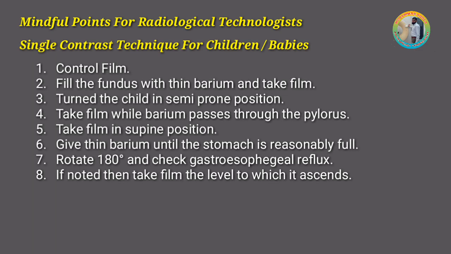Single contrast technique for children and babies. First we take a control film, then fill the fundus with thin barium and take a film. Then turn the child in semi-prone position. Then take a film while barium passes through the pylorus. Then take a film in supine position. Then give the barium until the stomach is reasonably full. Then rotate 180 degrees and check the gastroesophageal reflux. If noted, then take a film of the level to which it ascends.